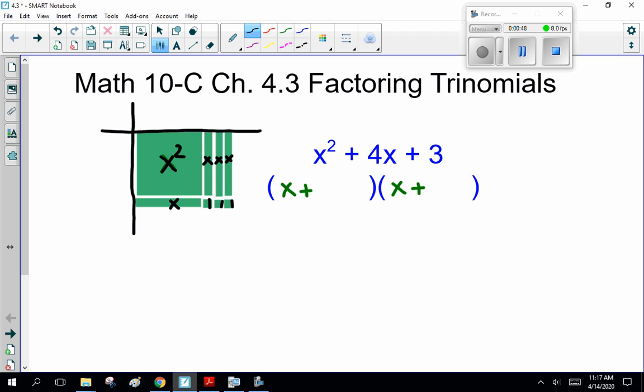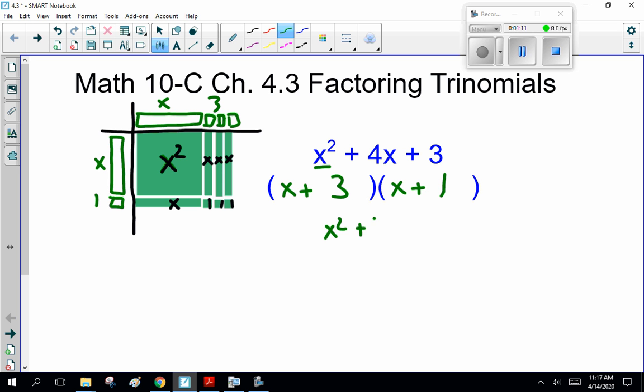What are your sides? Well, this is x. This is 1, 2, 3, x plus 3. And this is x and 1. And if you don't believe me, FOIL it. X times x is x squared. X times 1 is 1x. 3 times x is 3x. And 3 times 1 is 3, or x squared plus 4x plus 3.